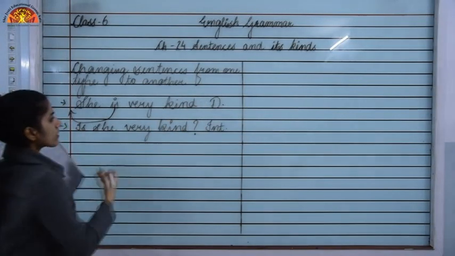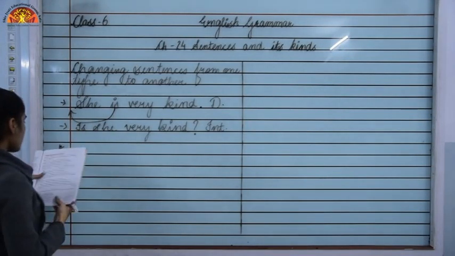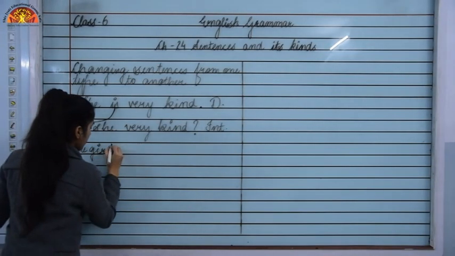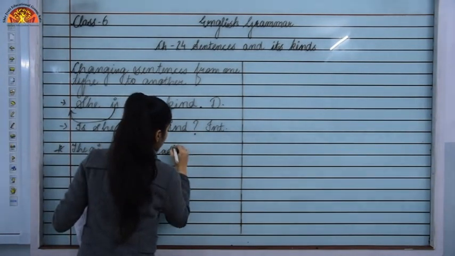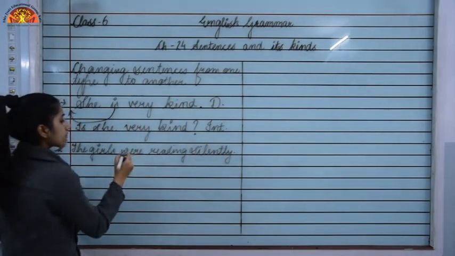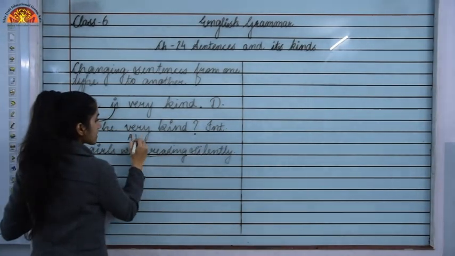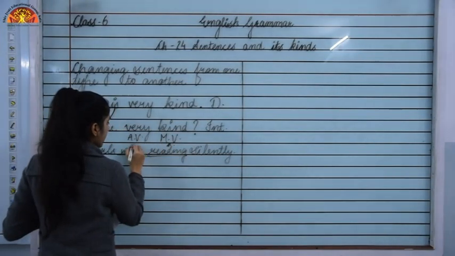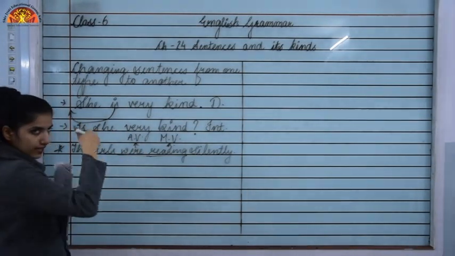Okay, so now let's see one more example over here. Like you can see, if I write, the girls were reading silently. So here we are given the main verb and the auxiliary verb, that is the helping verb, also. This is an auxiliary verb and this is the main verb, isn't it? So what we have to do, again, is shift the position of the auxiliary verb only.